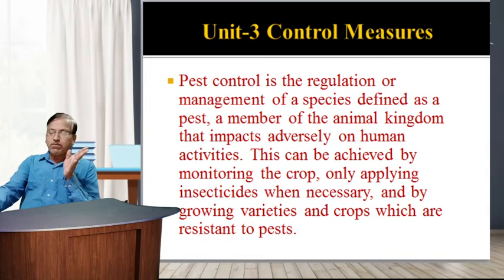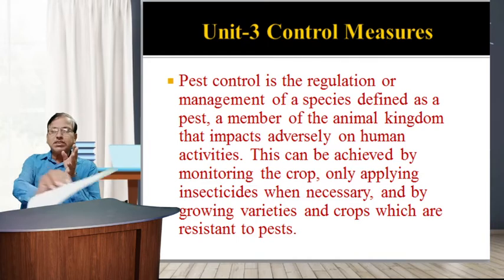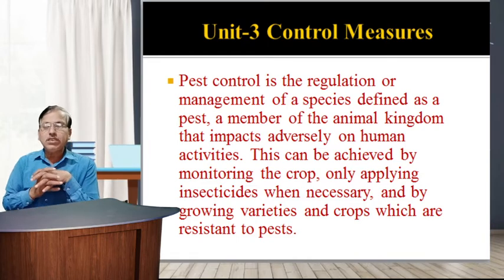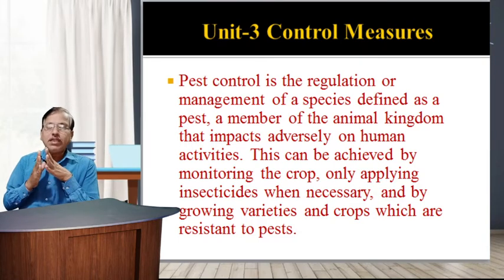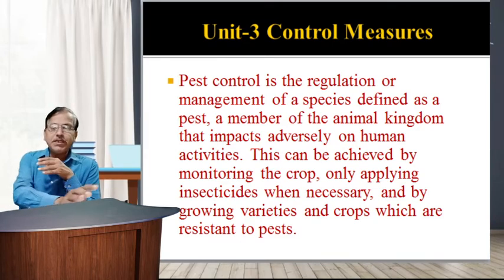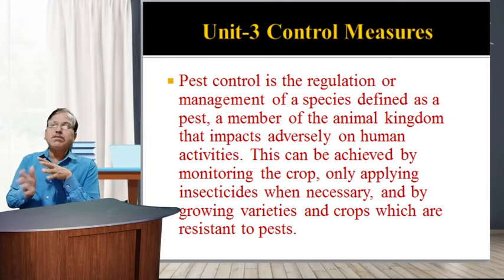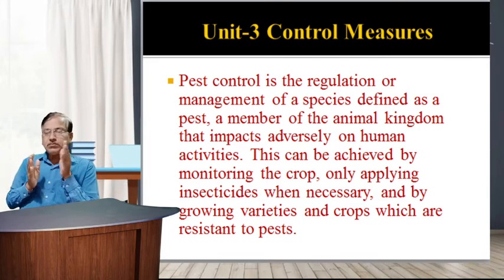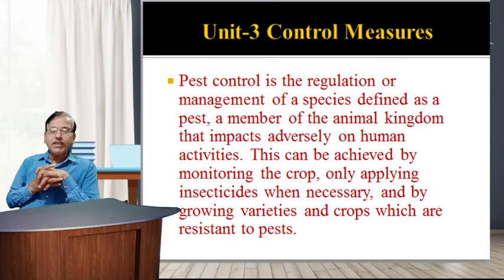Out of these four, 3.1 is primary control and its types, 3.2 is chemical control and its types, 3.3 is biological control and its types, and 3.4 is the concept of IPM, in short, which in long form is integrated pest management. Dear friends, first we learn about subunit 3.1, primary control and its types.